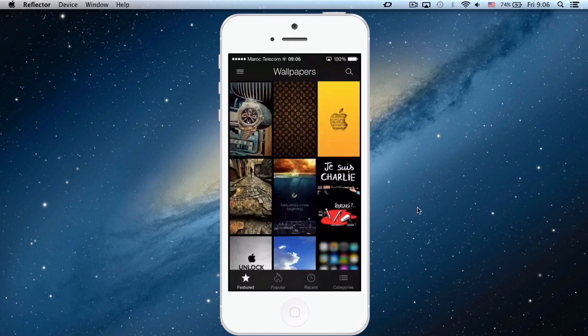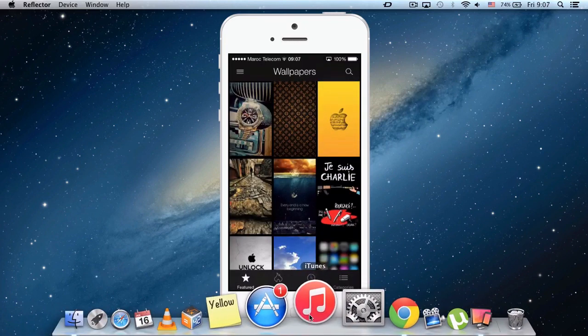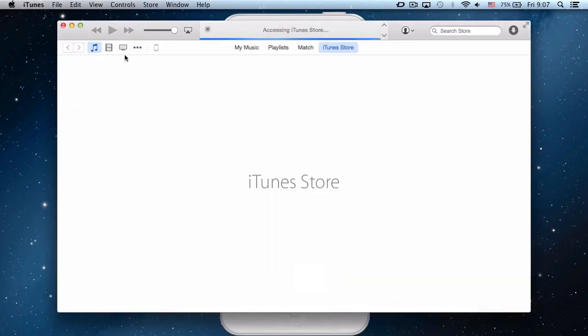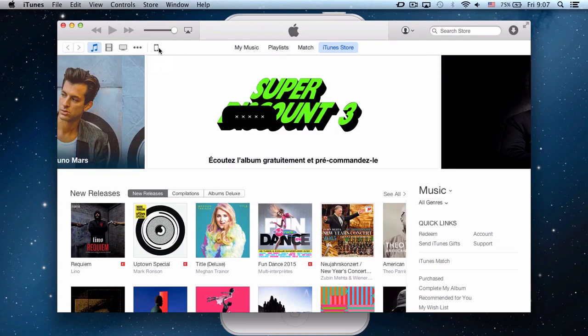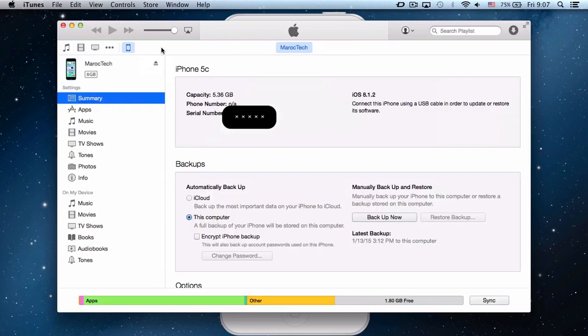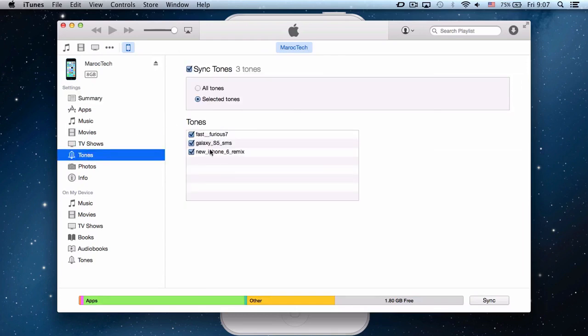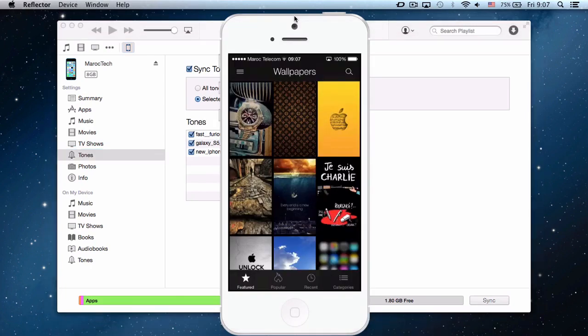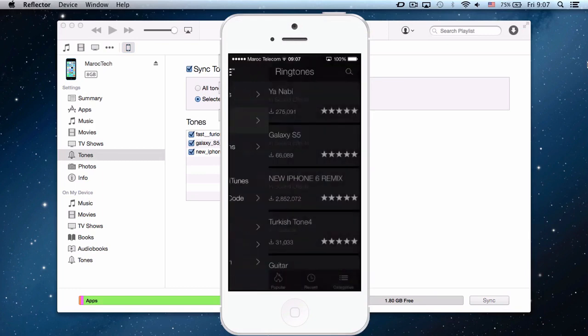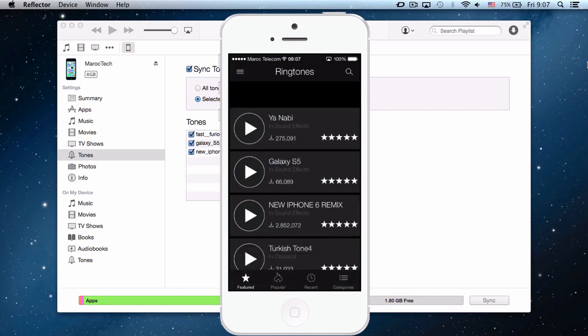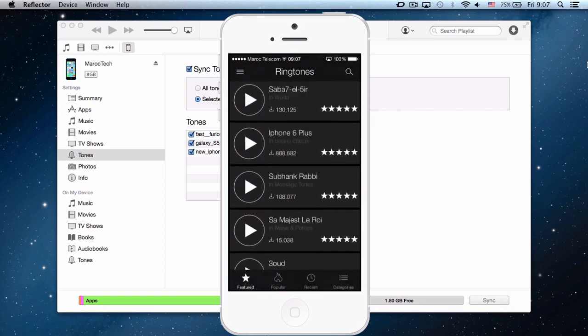So now you go to your iTunes, go to your phone. Easy. You go here on tones. I already downloaded three tones. I'm gonna show you how to do it. So here again on top left, you click on ringtone, and here you can choose any ringtone that you want.